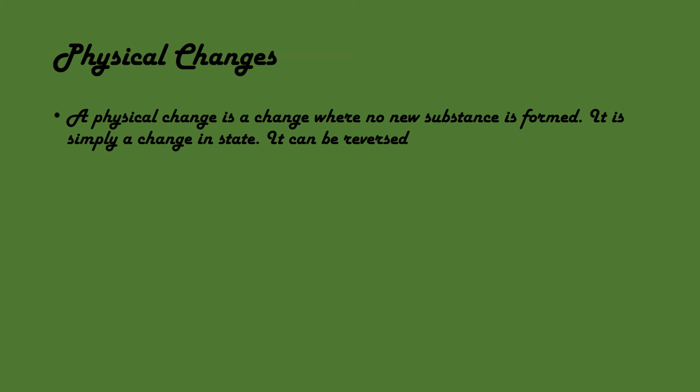Physical changes. A physical change is a change where no new substance is formed. It is simply a change in state. It can be reversed. Examples are melting of ice or candles, evaporation, etc. You can freeze the water to make it ice again, or you can harden the molten wax to make it candles again.